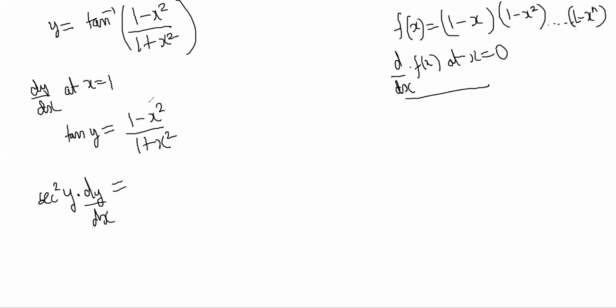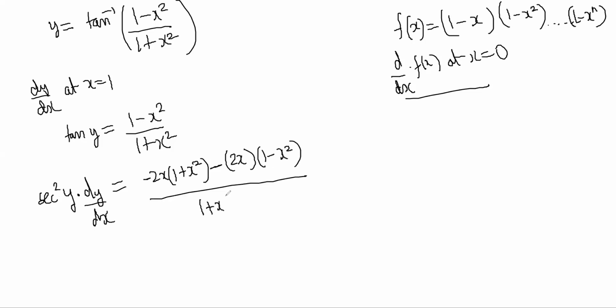So quotient rule. Differentiate the numerator: minus 2x into (1 plus x square) minus differentiate the denominator, 2x into (1 minus x square), by (1 plus x square) whole square. Let's simplify this a little bit: minus 2x cube minus 2x plus 2x cube.